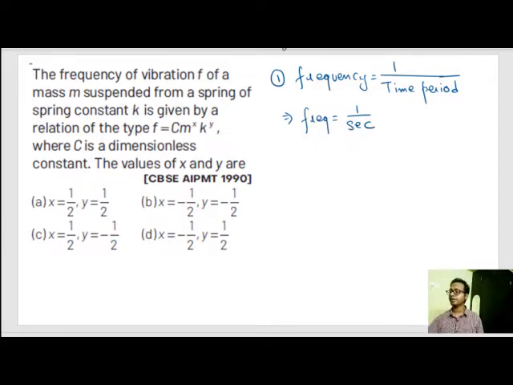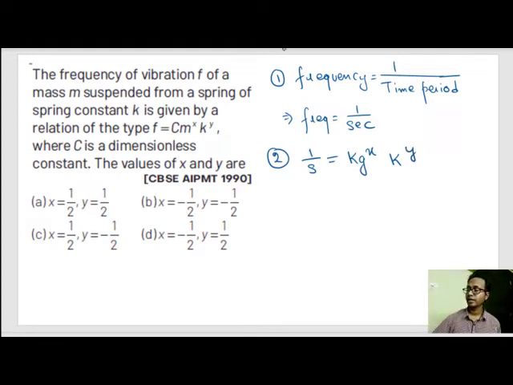Okay. Frequency of vibration is given as c m to the power x k to the power y. So let's apply the Rayleigh formula directly. So 1 by second is frequency, is equal to c is dimensionless, m is kg to the power x, and k is spring constant k. Okay, k to the power y.